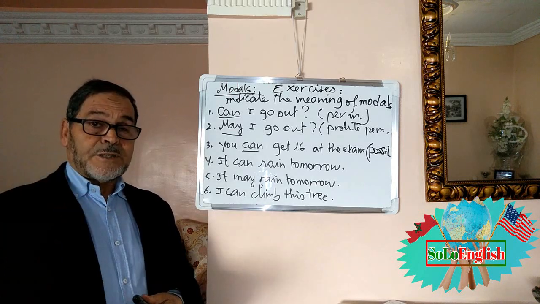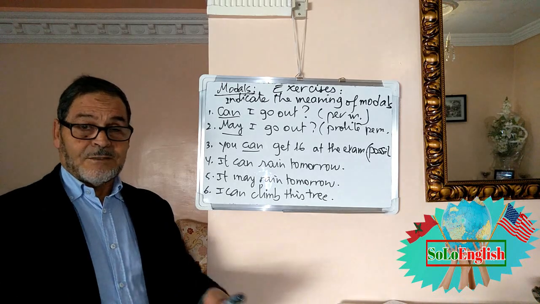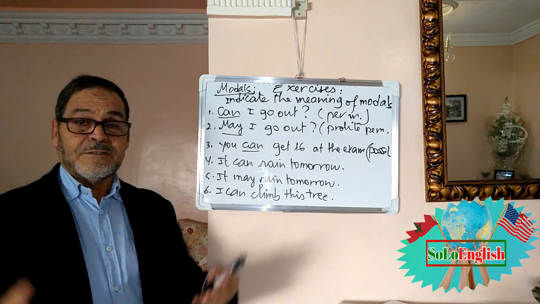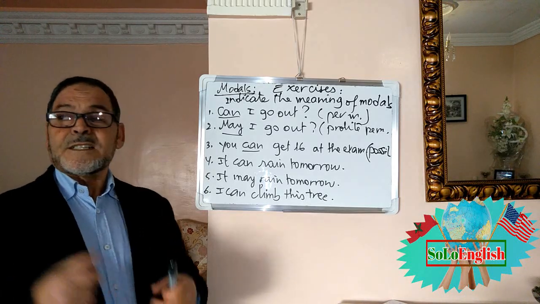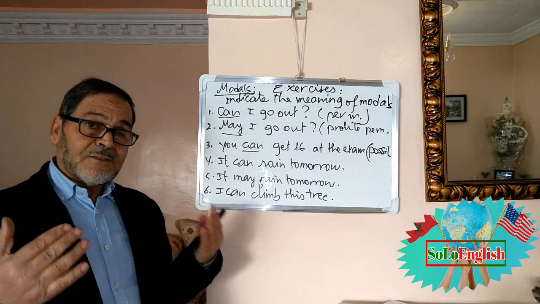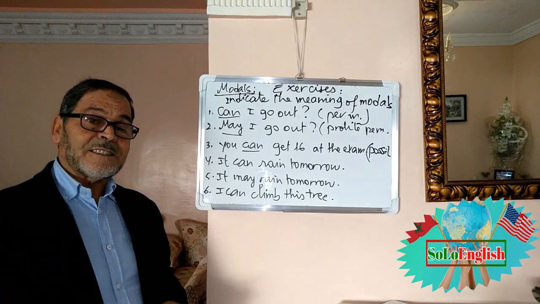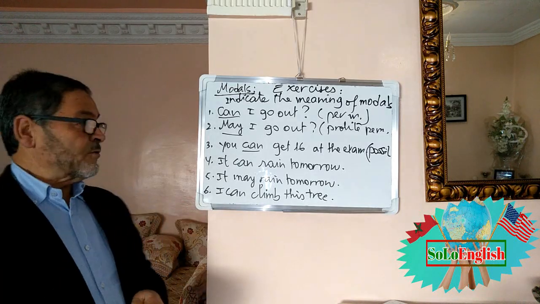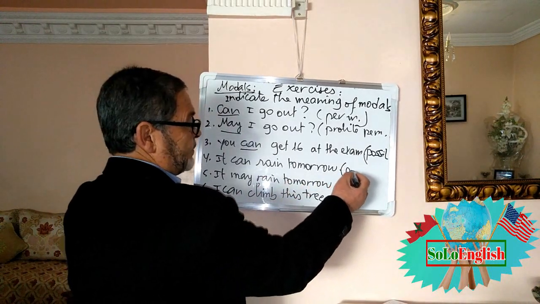If I am in January or February, it is winter. Of course, there are the conditions of rain. It's possible to rain. Even when it is sunny, you say it can rain tomorrow. I have 50% or 60% that it will rain tomorrow. So this is possibility.